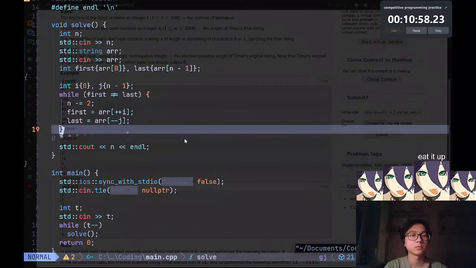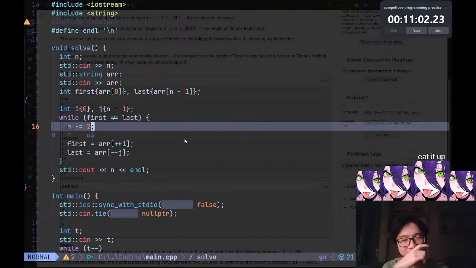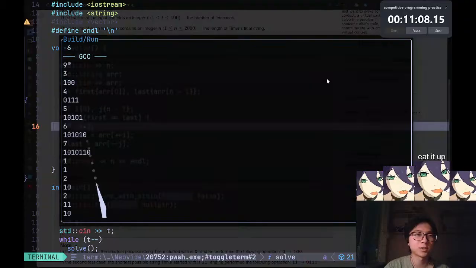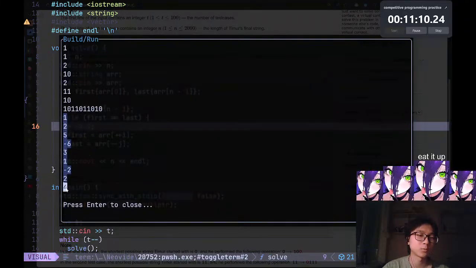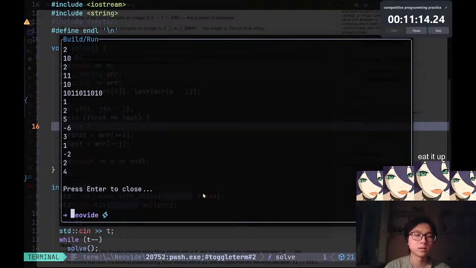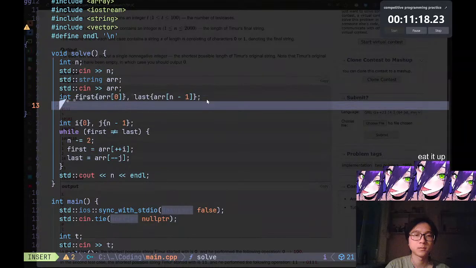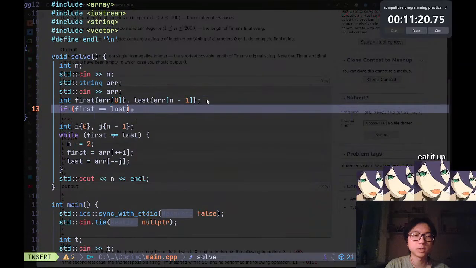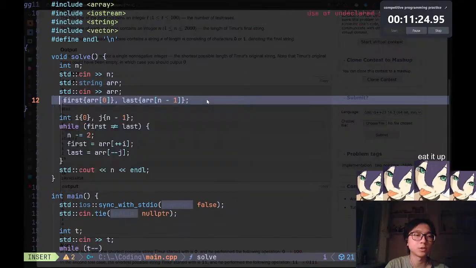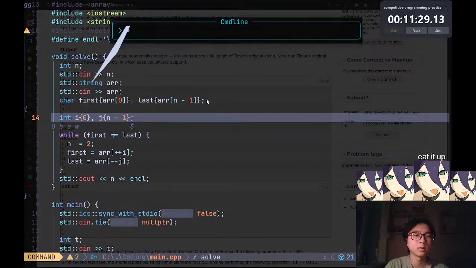Yeah, that makes a lot more sense, honestly. Still, this is wrong for some reason. We can actually have a condition where it's if first is equal to last. Oh, this is an int. Oh, should use char. Yeah, it should be char.